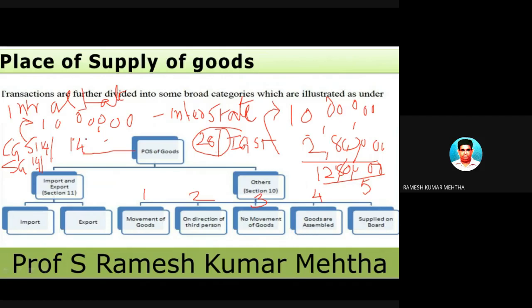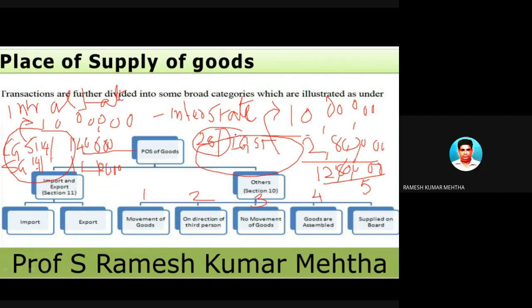So 1 lakh 40,000 will go in the name of CGST, that is Central Goods and Services Tax, and the other 14%, that is 50% of 28%, will go under SGST. So you can look at the vast difference. In this case, 50% will go to the central government and 50% of the tax collection will go to the state government. In the other case, it is integrated GST.